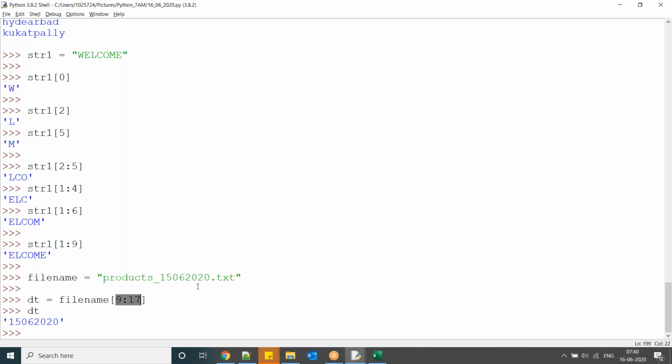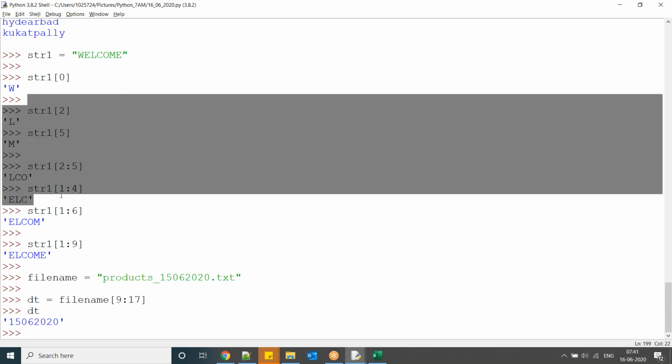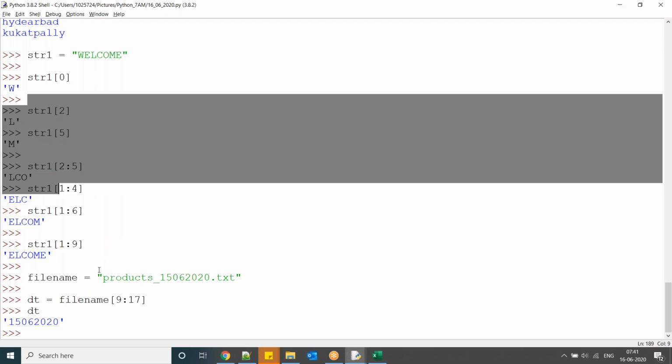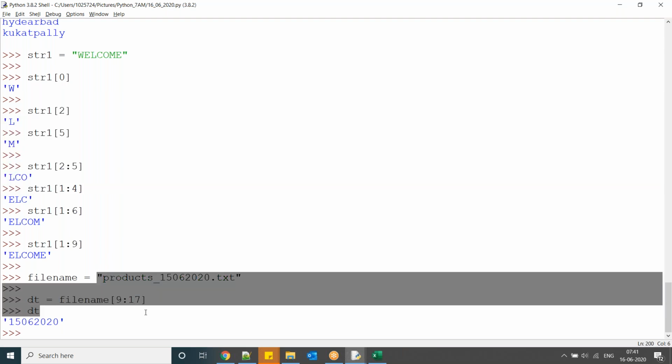In core Python, what I'm going to discuss is what exactly string operations are there, in the basics of this 10-hour Python course. In advanced concepts, after these 10 hours, I'm going to continue at the same time, 7 to 8, and discuss how exactly we can use this in real time. Now I said slicing operation. Where exactly can we use it? When you're processing the data, there we can use these slicing operations.